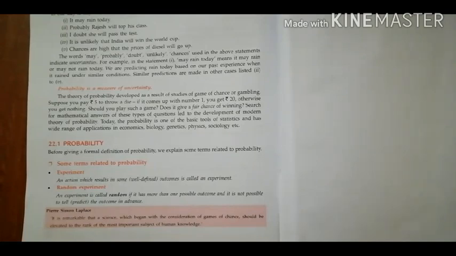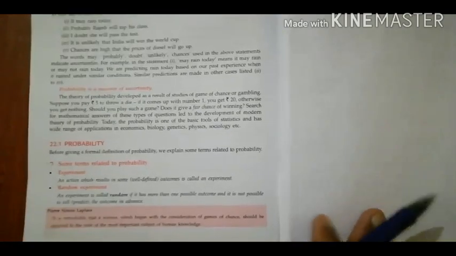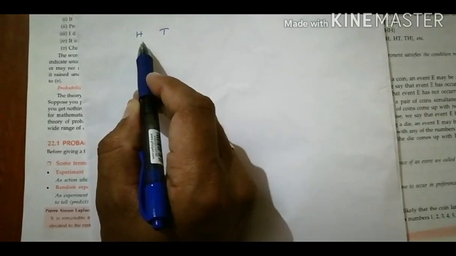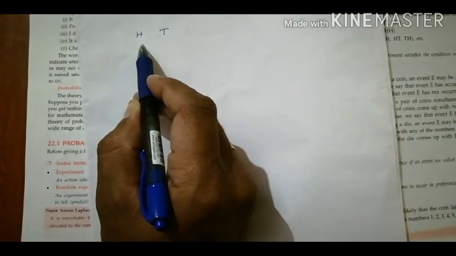So let us consider one example. When we toss a coin, then two possible outcomes are there: head or tail. That is more than one outcome. So when we toss a coin, it is not possible to say the exact outcome.